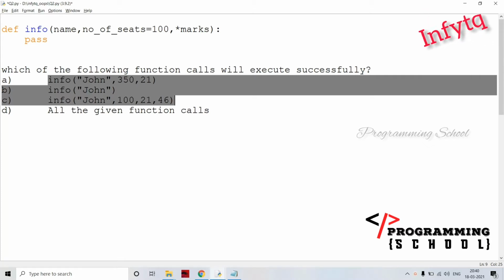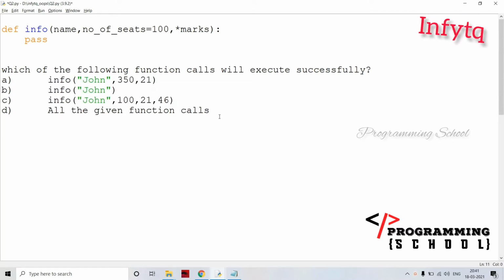Now, if all three are executed successfully, then we go for the option that all function calls are executed successfully. If you observe, there are a total of three arguments here. The first one is a normal variable, and the second one has a default value. What is the default value for number of seats? That is going to be 100. For example, if I'm not passing any value also, it is going to be treated as 100.